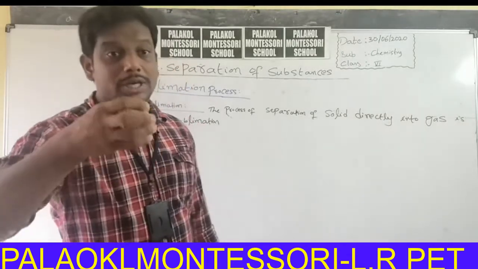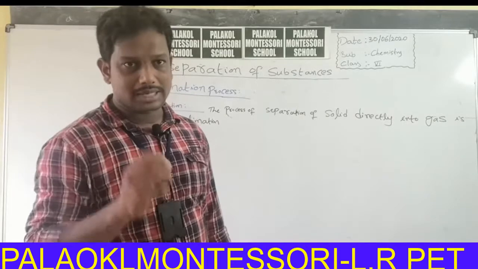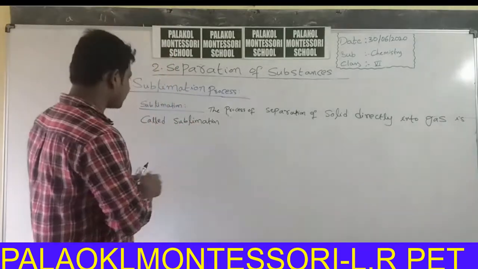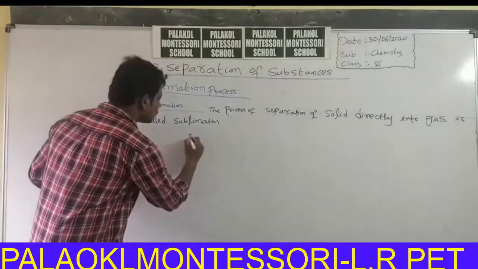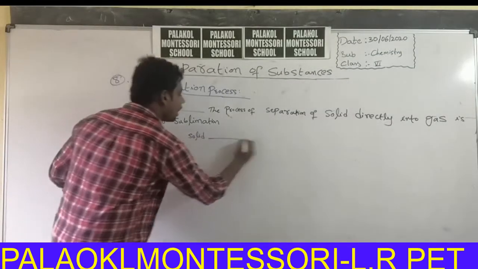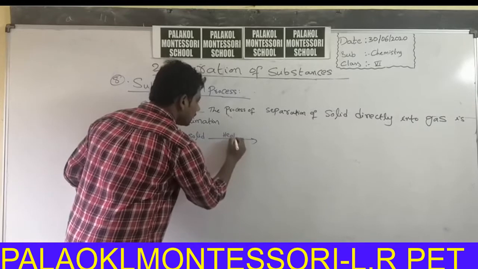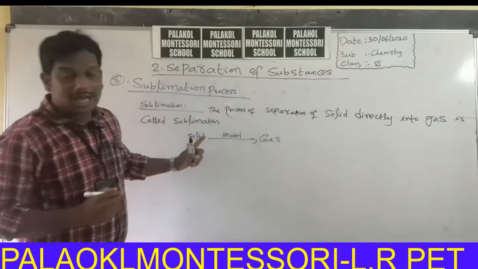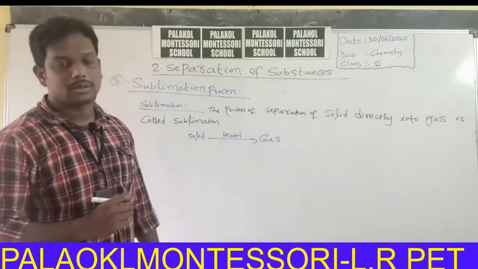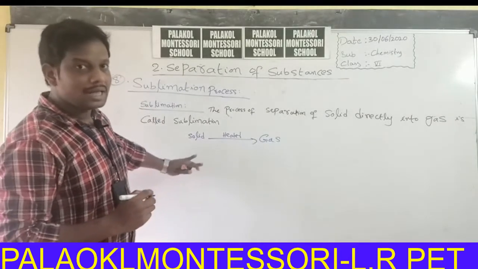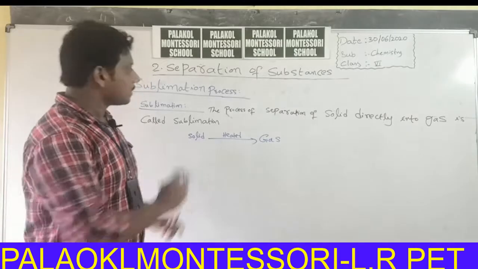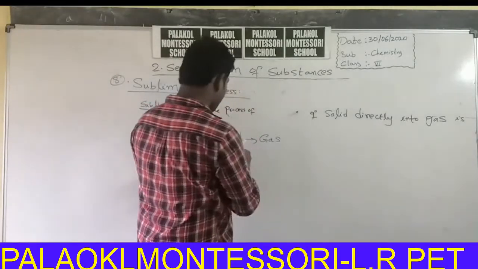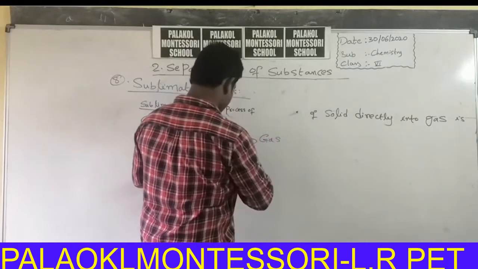Examples of substances which undergo the sublimation process. Solid on heating gives gas directly. Liquid state is absent for this type of solids.